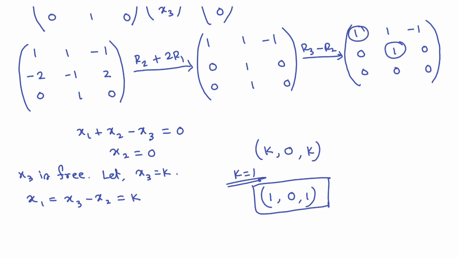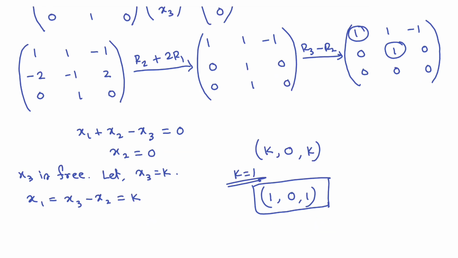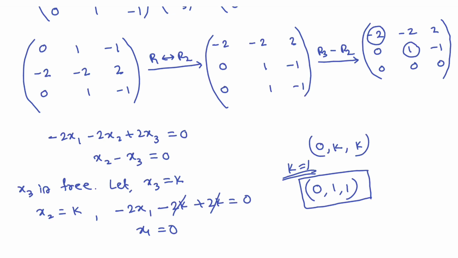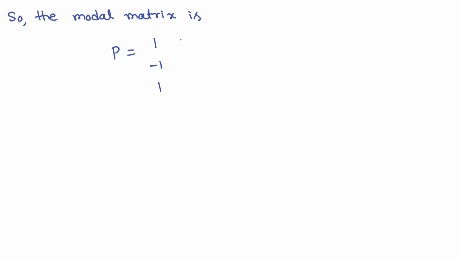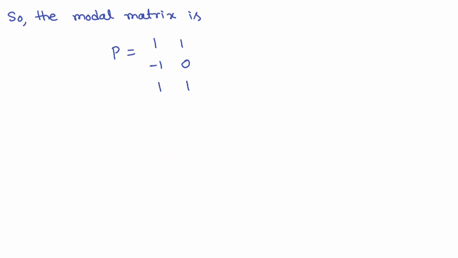What was the first eigenvector? This one, 1 minus 1 1, so write it column wise. Next eigenvector, 1 0 1, so write 1 0 1. Next eigenvector, 0 1 1, so write 0 1 1.